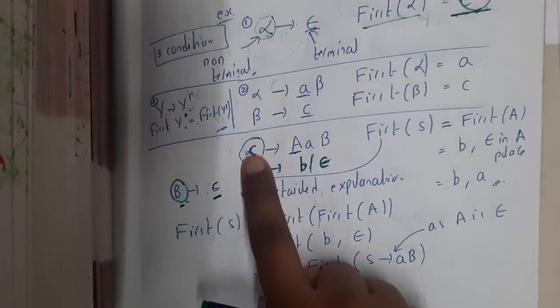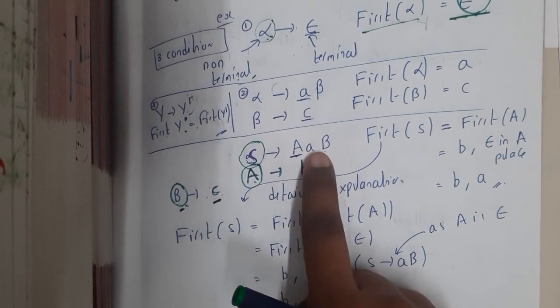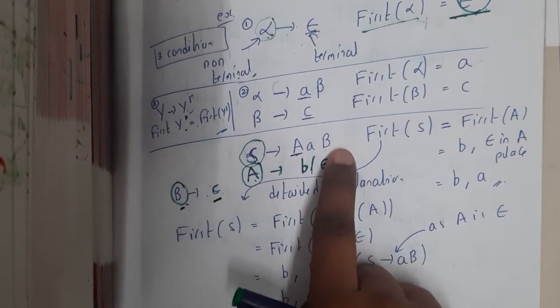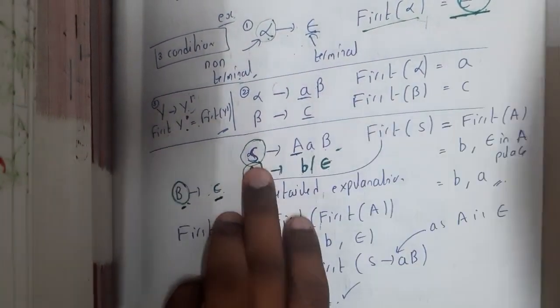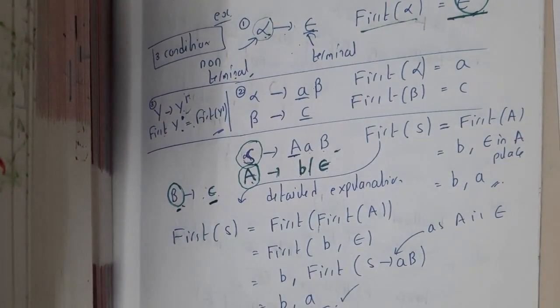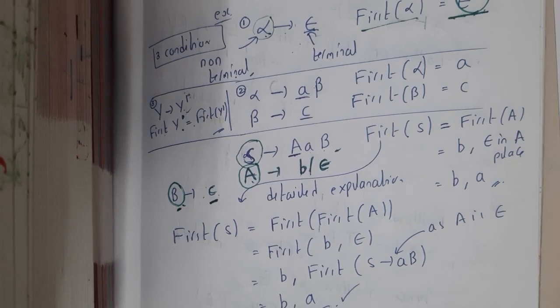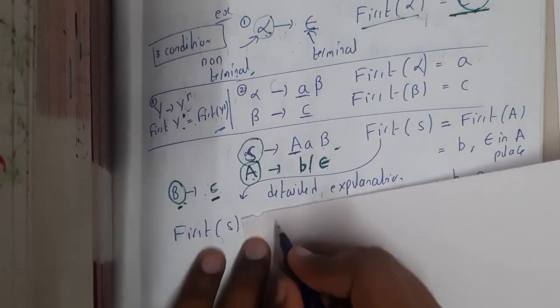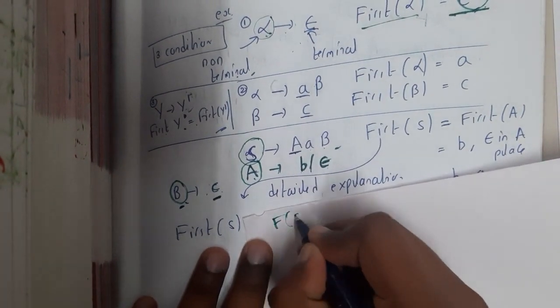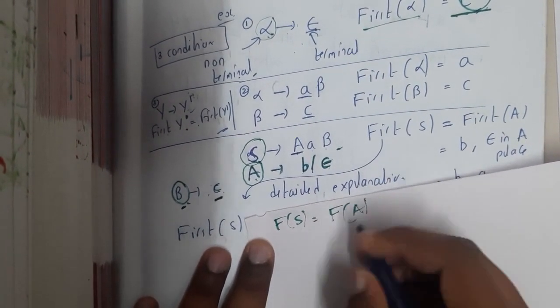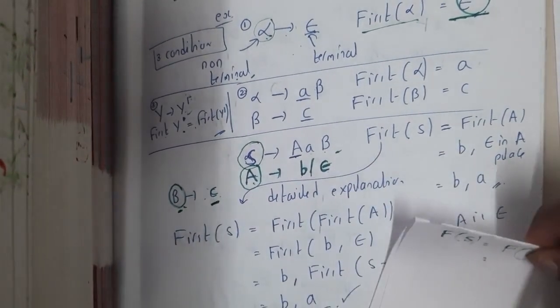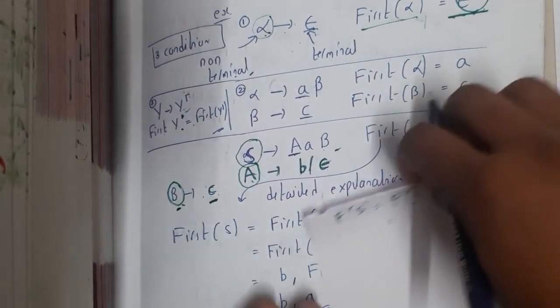Now when we come to S implies A, B. So if you observe here, first of S, I'll be writing it in terms of steps, guys, so that you'll be having a clear idea. Just give me a second. Okay, so first of S is equals to first of A. So what is first of A? We have just calculated it. So first of A is nothing but B or epsilon.